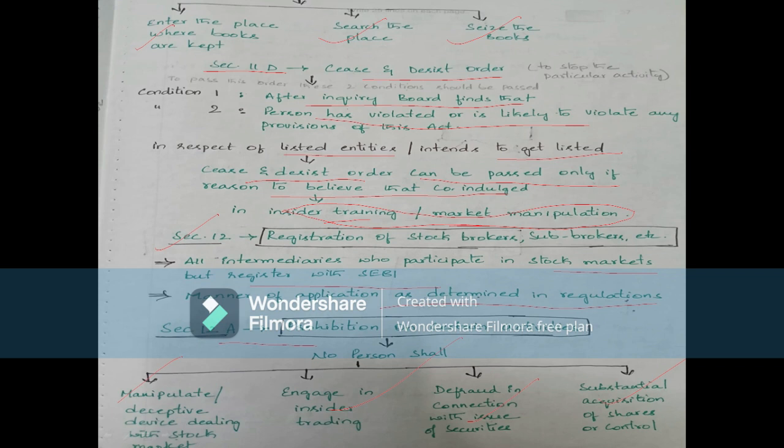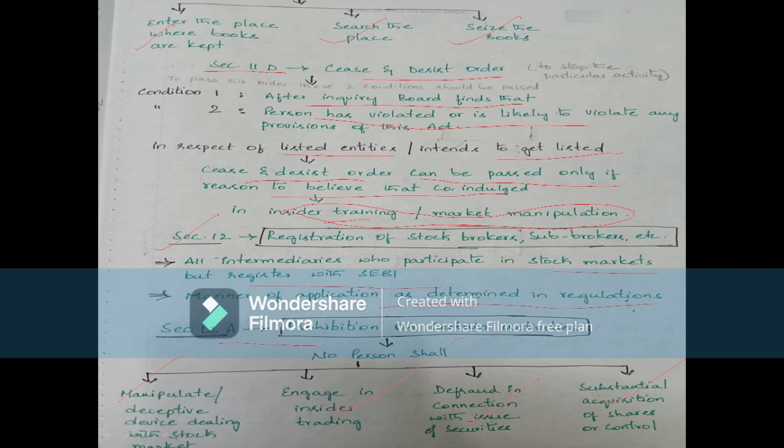Now coming to section 12, registration of stock brokers, sub brokers, etc. All intermediaries who participate in stock markets should register with SEBI. The manner of application is as determined in the regulations. These intermediaries have to apply to SEBI in the manner prescribed by SEBI and register.